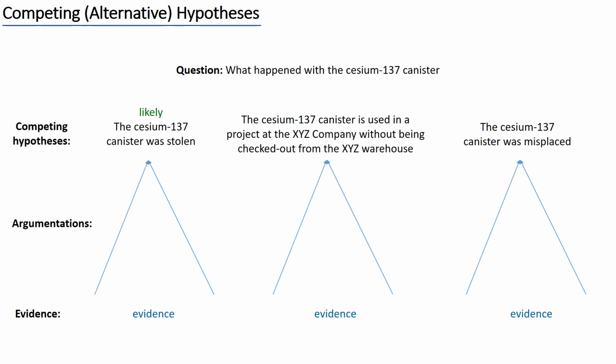We have assessed the probability of the stolen hypothesis. Next, we will assess the probability of the second main hypothesis. The cesium-137 canister is used in a project at the XYZ company without being checked out from the XYZ warehouse.